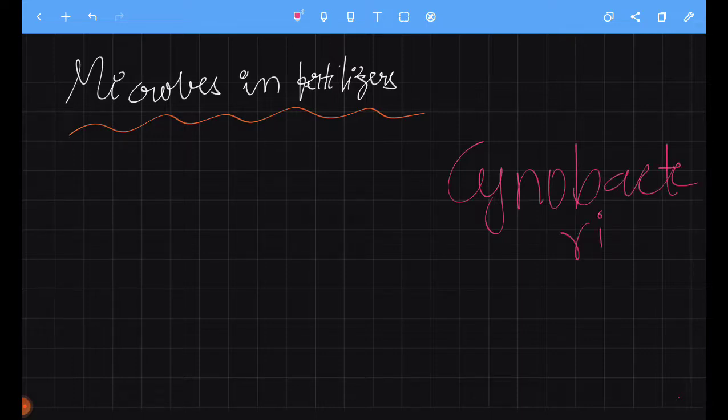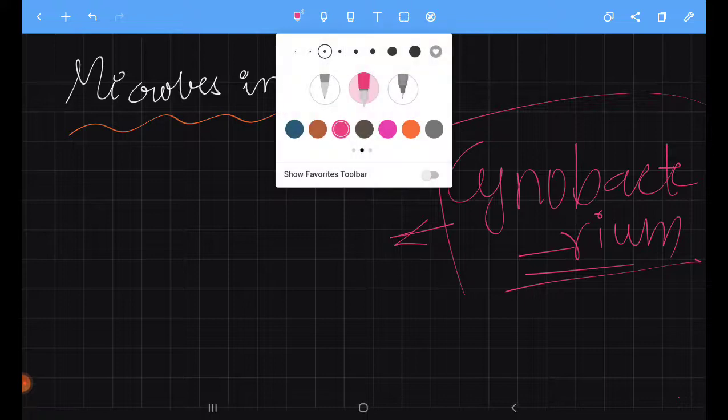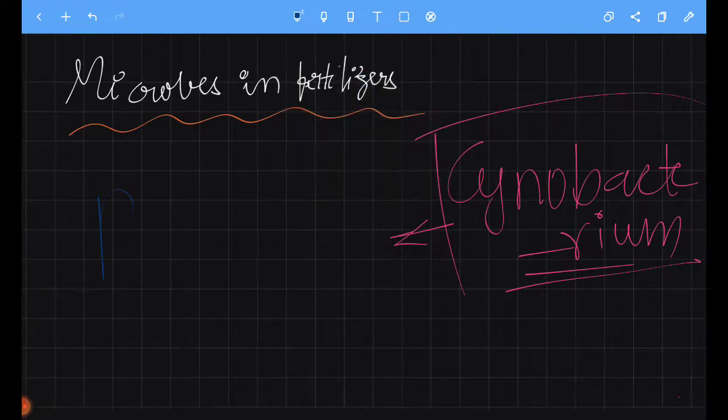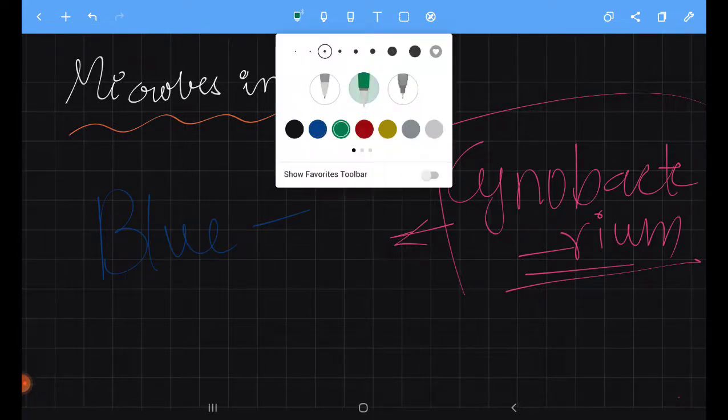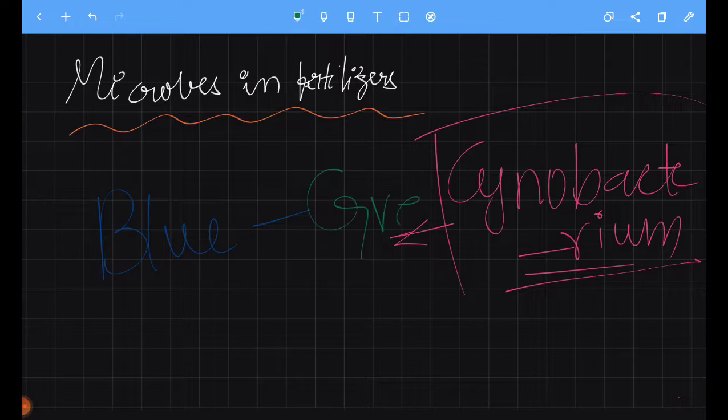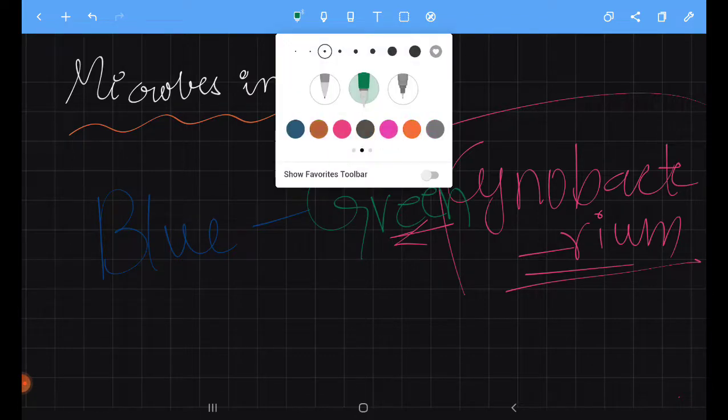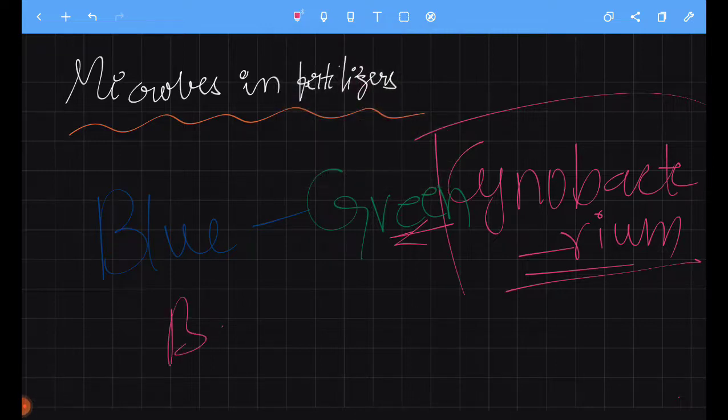cyanobacterium. Yes, we also know this, cyanobacterium. Let me write the common name which we all know: blue green bacteria.